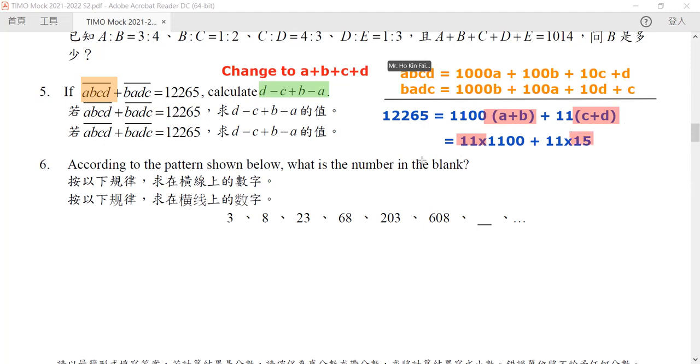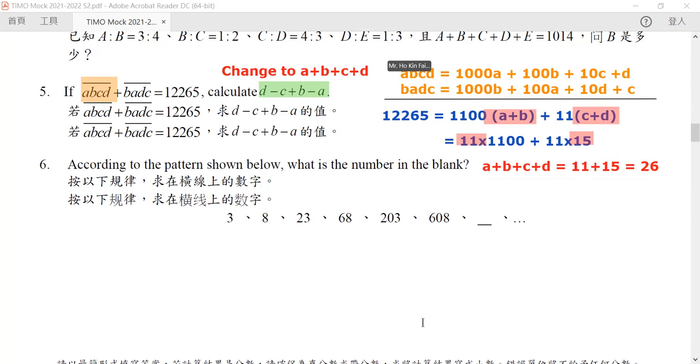In other words, AB must be equal to 11 and CD must be equal to 15. No other way is possible. So what is the value of A plus B plus C plus D? It will be equal to 11 plus 15, and hence it will be equal to 26. Okay, so this is our question number 5.